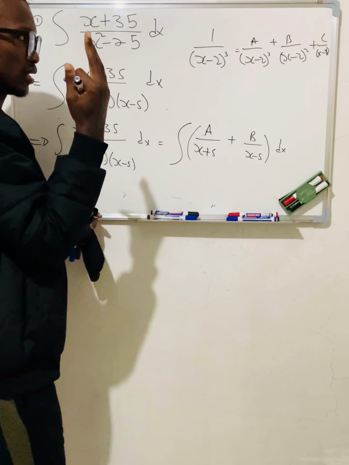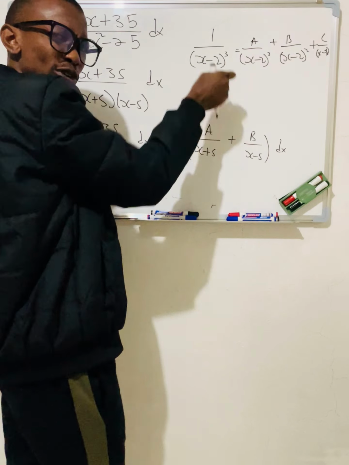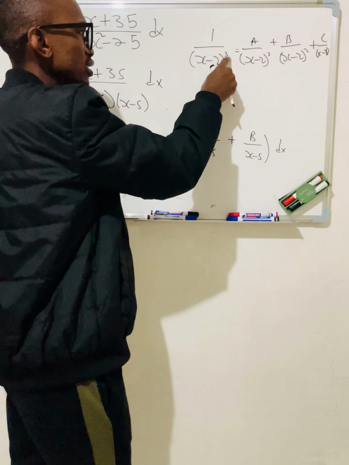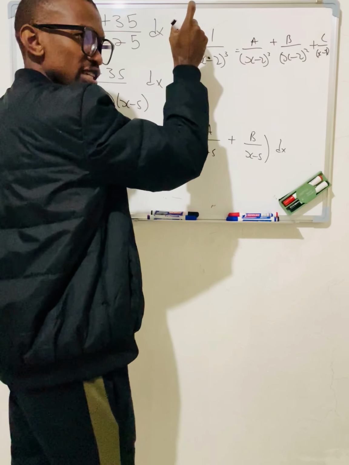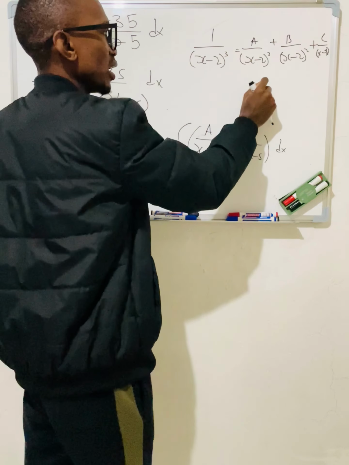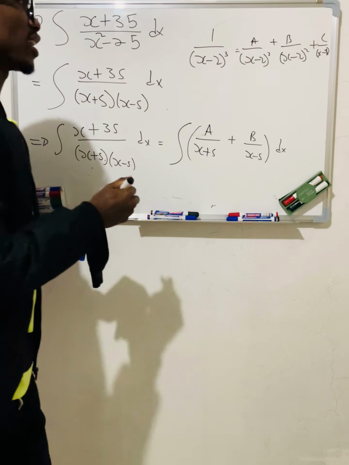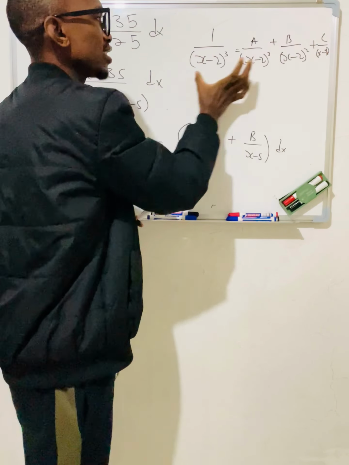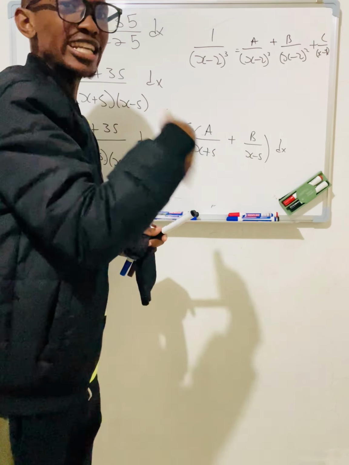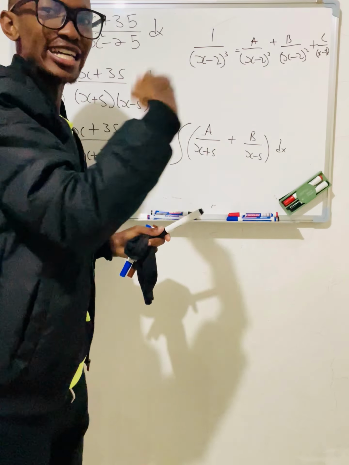There must be basically 3. We are reducing it to linear: we start from 3, then reduce by 1 to 2, and the last one, 2 minus 1, gives you 1. That's what you call a repeated linear factor.